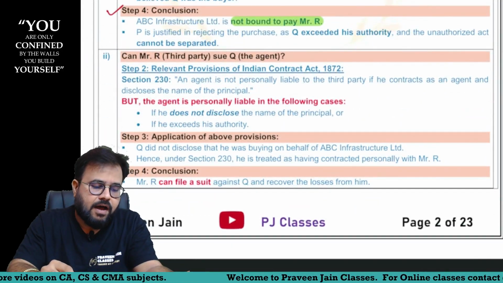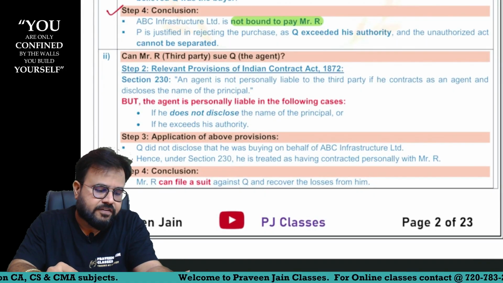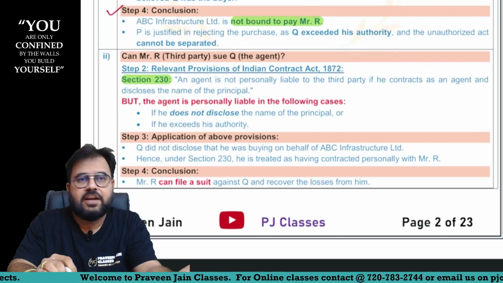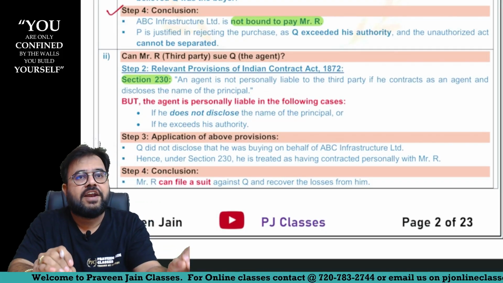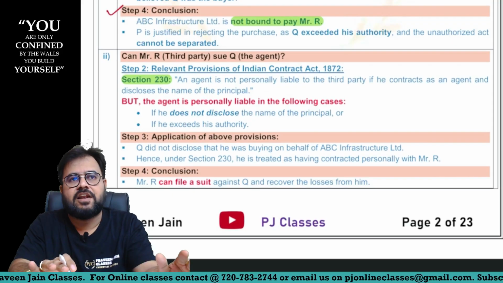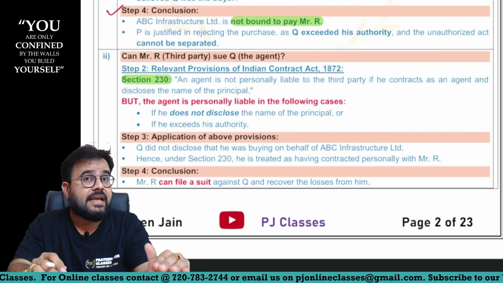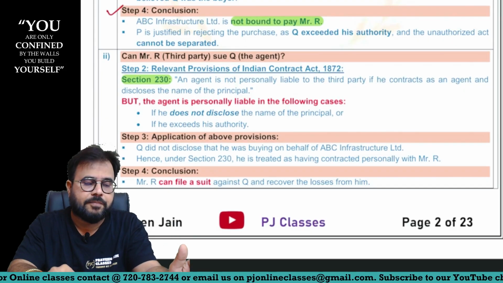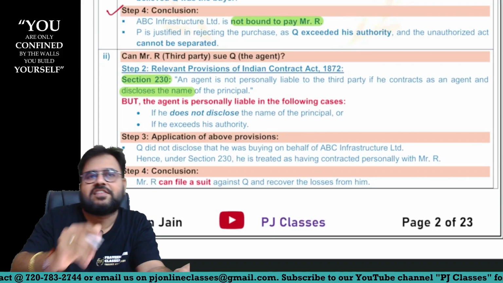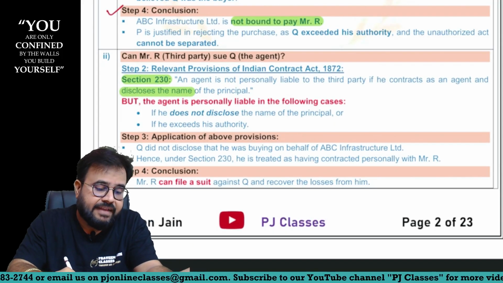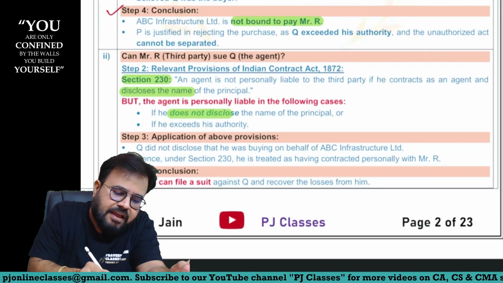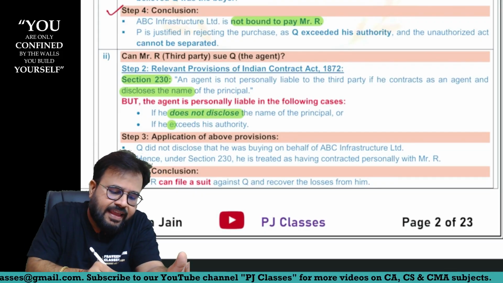Now you can see this part also. Can Mr. R, the third party, sue the agent, sir? Relevant provision, sir. Again, section 230. An agent is not personally liable. So can I say this is a general rule? Whenever an agent is entering into any contract with the third party, he is never personally liable to the third party, sir. But yes, he is answerable and liable to the principal, sir. But can I say all this is possible only when he discloses the name, sir? Now, the agent is personally liable in the following cases. What are those two cases, sir? First, if he does not disclose the name. Second, he exceeds his authority.